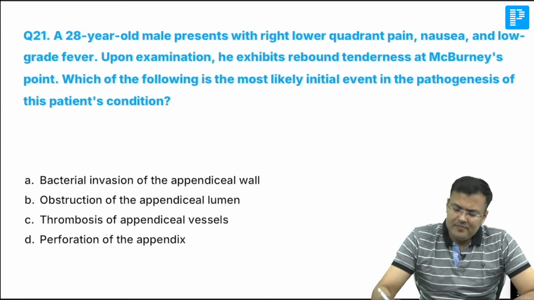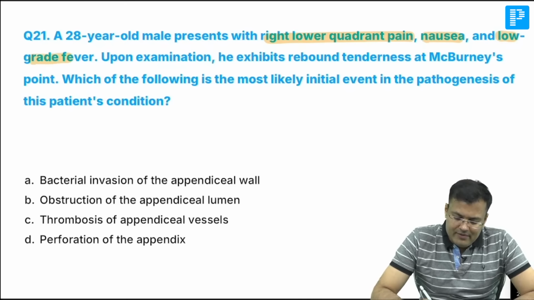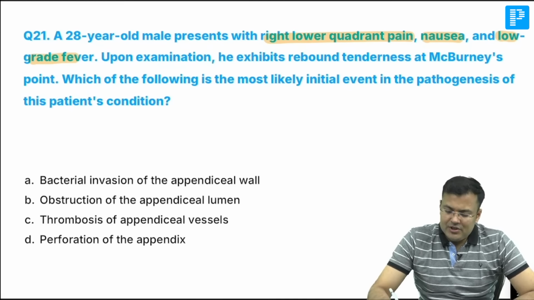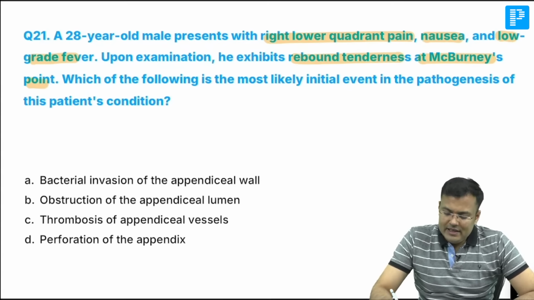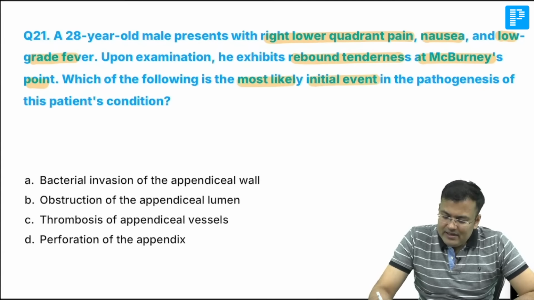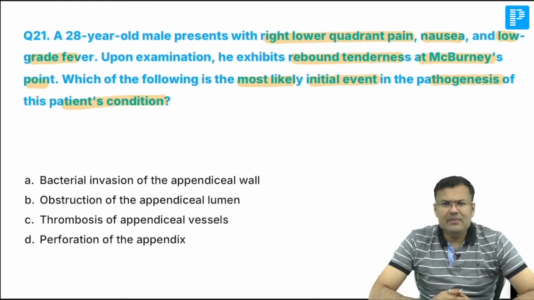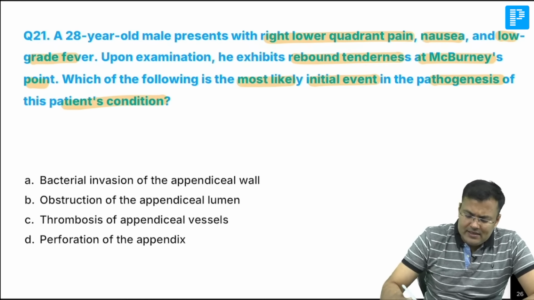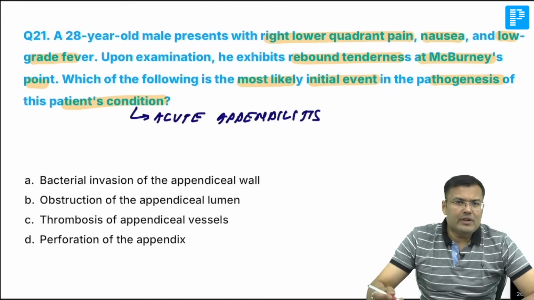28 years old male. He is having right lower quadrant pain, nausea, low grade fever. Upon examination, there is rebound tenderness at McBurney's point. Which of the following is most likely initial event in the pathogenesis of patient condition? Guys, can you tell me what is the diagnosis? Everybody knows this is acute appendicitis. Patient is suffering from acute appendicitis. And you know what is the problem?